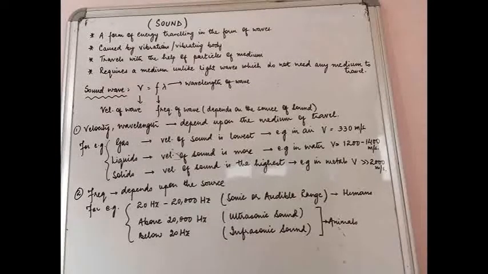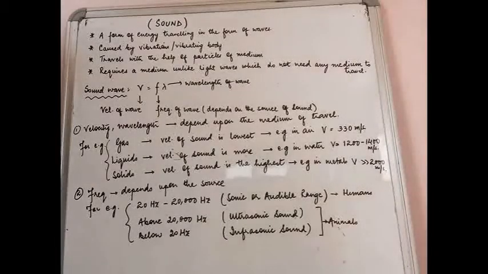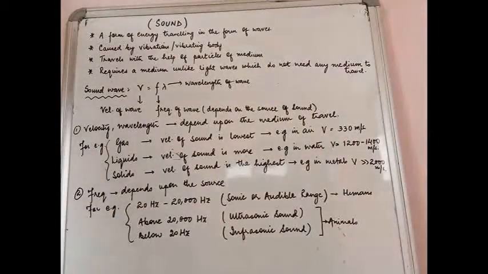Or the number of vibrations taking place in 1 second. More the number of vibrations in 1 second, higher is the frequency. Lesser the number of vibrations in 1 second, lower is the frequency. So now hertz is the SI unit. Capital H, small z is the SI unit of frequency.